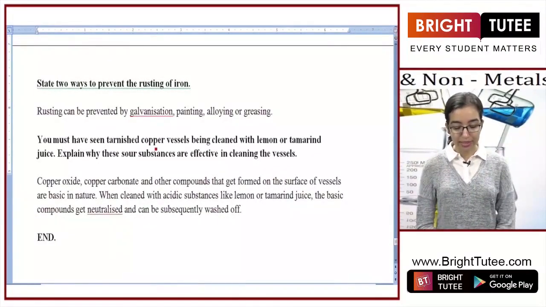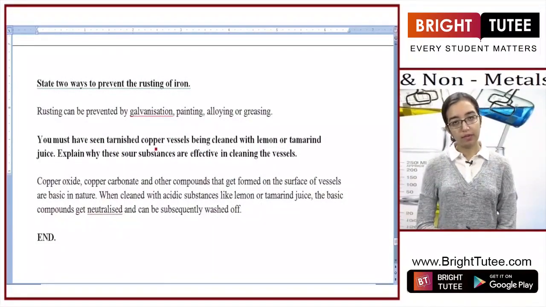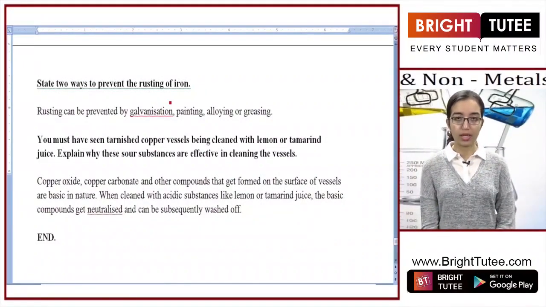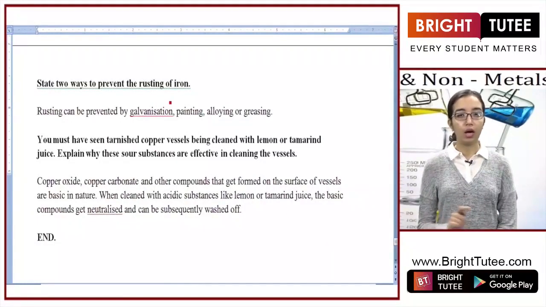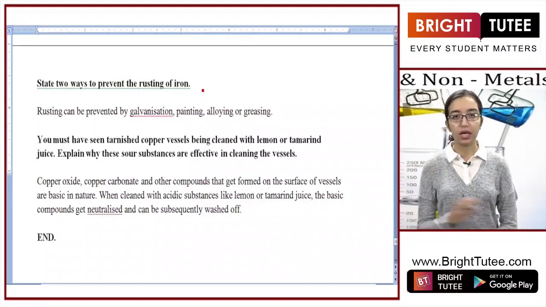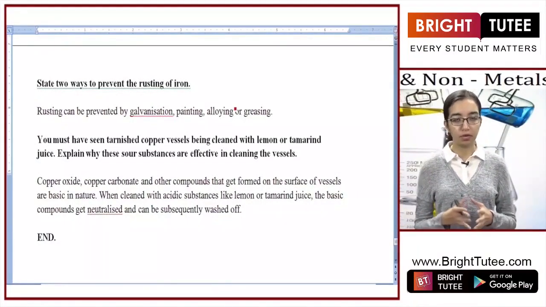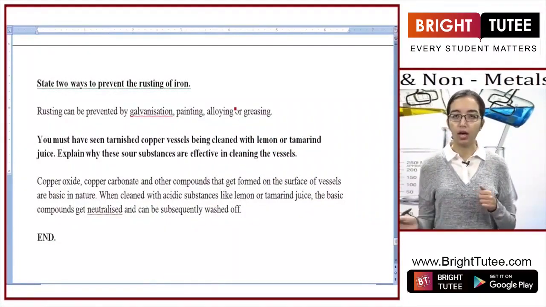The next question is, state two ways to prevent iron from rusting. And there are many ways that we have discussed. One of them is galvanization, applying a coating of zinc to prevent rusting. One is painting, simply cutting off the contact with air and moisture. Alloying, making alloys, we've already discussed that. And greasing, again cutting off the contact with air and moisture.